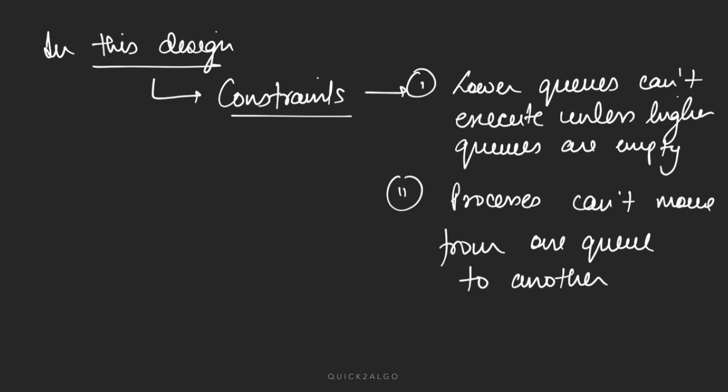So these two are the constraints of this algorithm, and they are very important constraints because we are building upon a concept that we are dividing queues based on the type of process. So these two constraints have to be there. And since there is a priority, if a system process is in the ready queue and wants to execute, a batch process should not preempt it. That's why we have these two constraints.